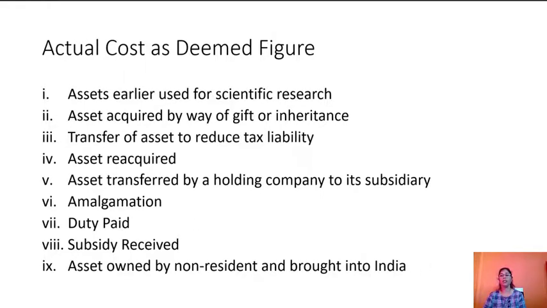Amalgamation. If an asset is transferred by the amalgamating company to the amalgamated company and the amalgamated company is an Indian company, then the actual cost of the capital asset shall be taken as the written down value of the amalgamating company. In case of duty paid, if a claim of credit has been made and allowed under the central excise rules, that much amount of duty paid should be reduced from actual cost.